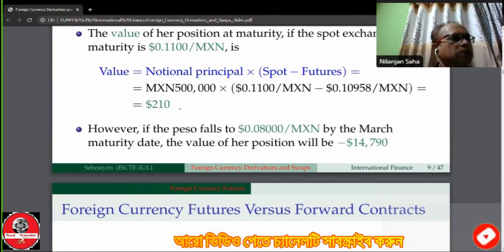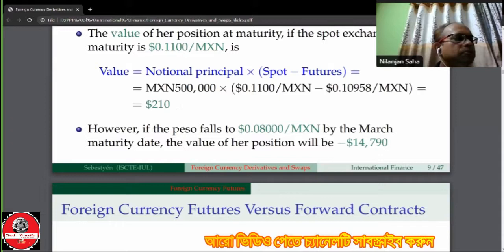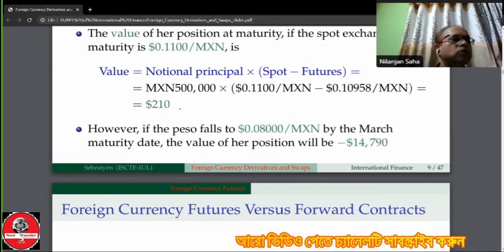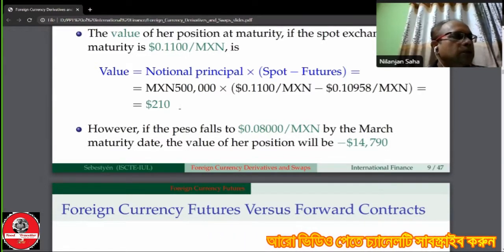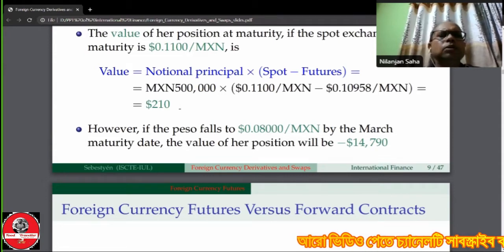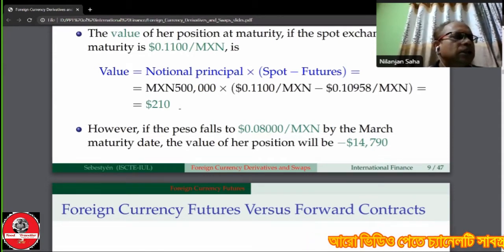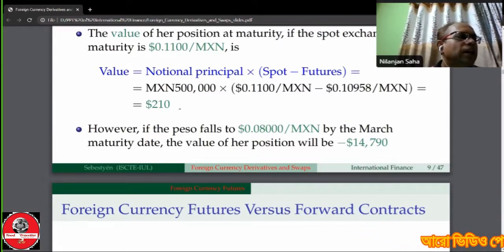However, what happens if the speculator's expectation about the future value of the Mexican peso is wrong? For example, there is a sudden inflation in Mexico, and the government announces that the rate of inflation has suddenly risen, and the peso falls to this price. This is the new price of the Mexican peso.